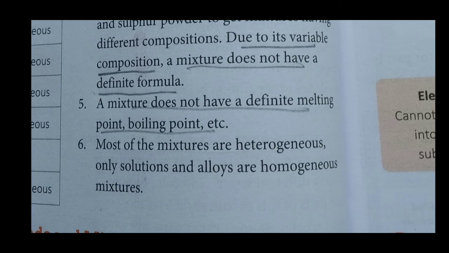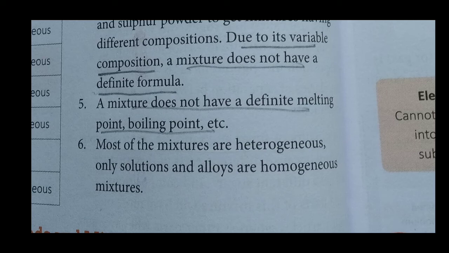And mixtures can be bifurcated into heterogeneous or homogeneous mixture. Then why does the melting point change? Because when we mix something, the ratio will differ, so the melting point will differ. We can separate it by physical method.